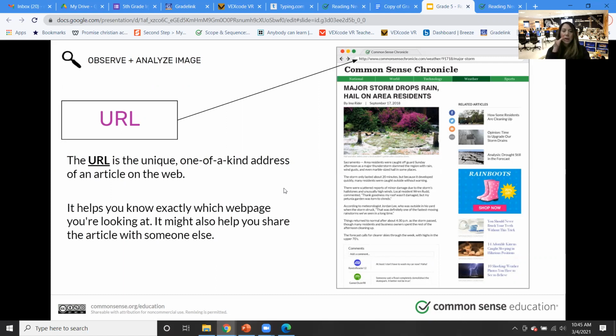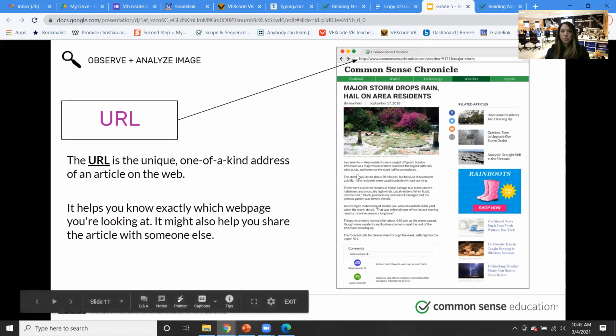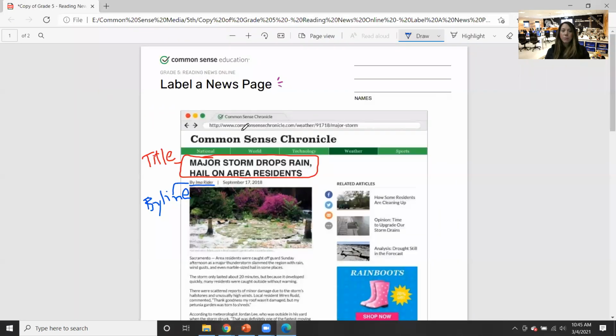And so it can help if, say, you want to share it with somebody, you would just copy and paste the URL and send it to them. And then when they go to that URL, they'll get to this exact article. So that's an important part of the article. Say you want somebody to actually be able to get to it, then you need to give them the URL. You're giving them the address, the location of where it is.